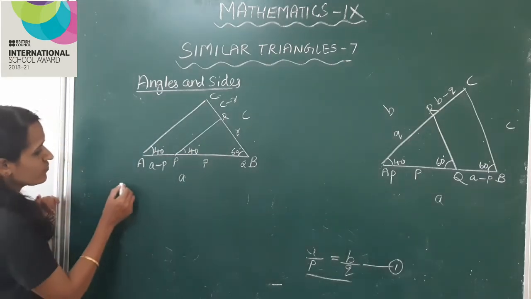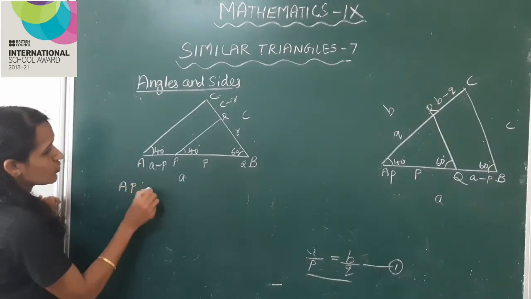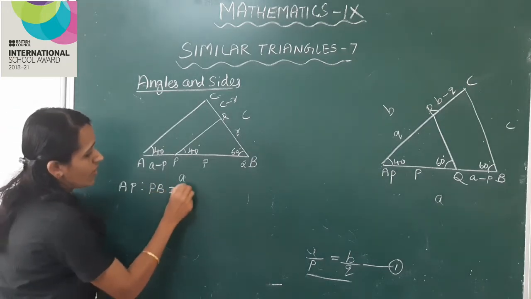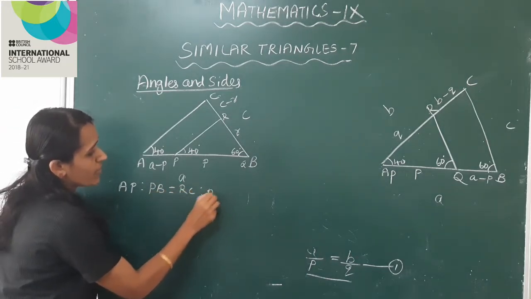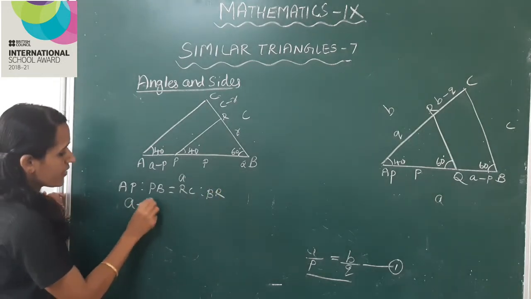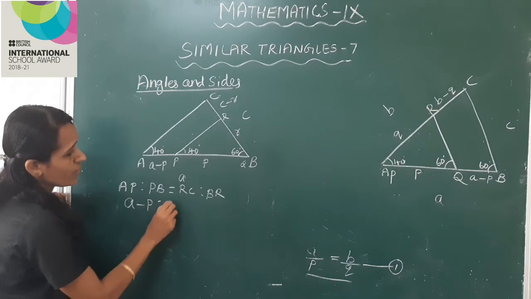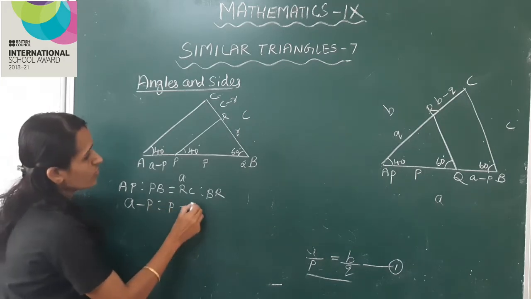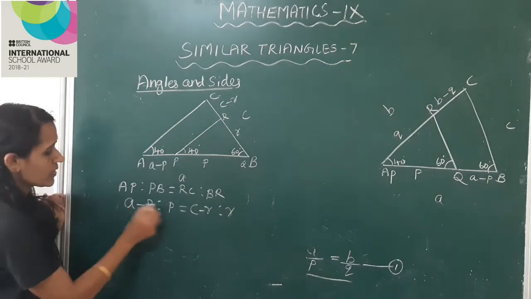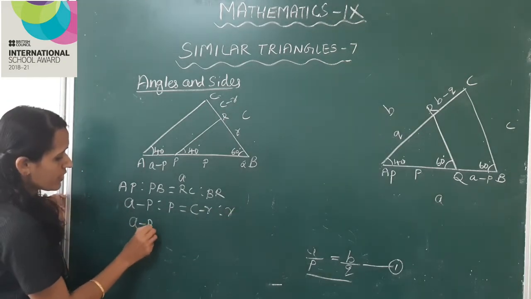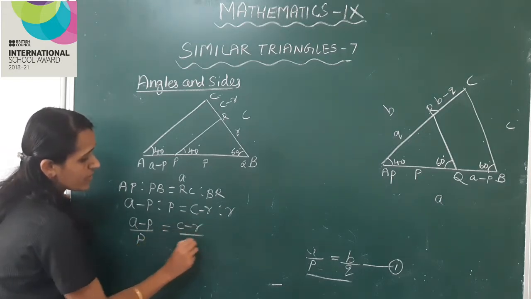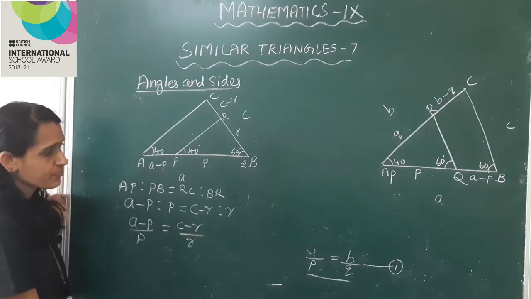That is AP is to PB is equal to RC is to BR. Okay, that is a minus p is to p is equal to c minus r is to r. This can be written as (a minus p) by p is equal to (c minus r) by r.